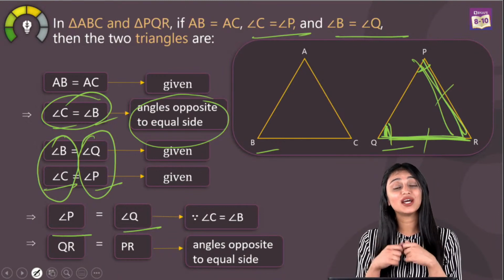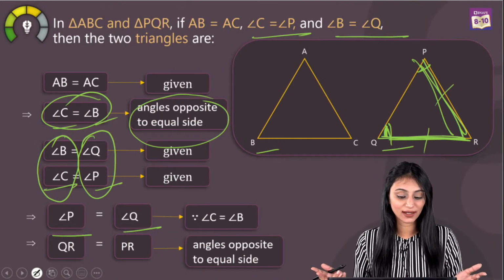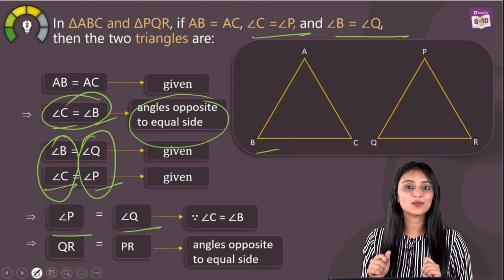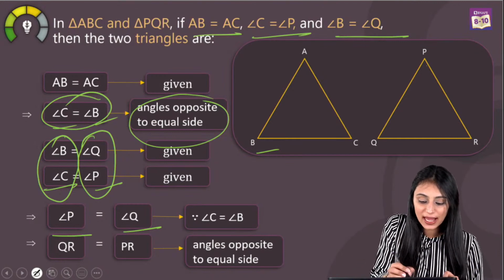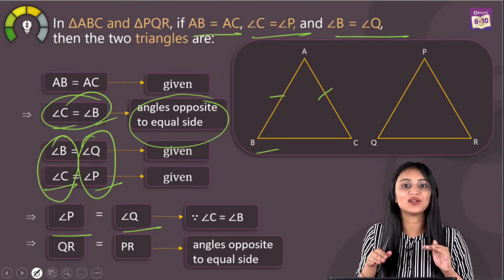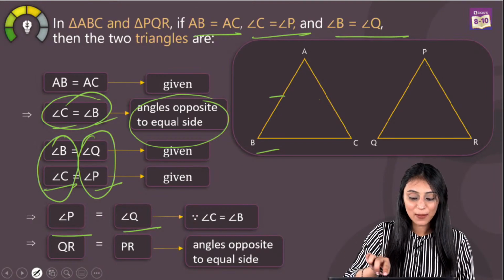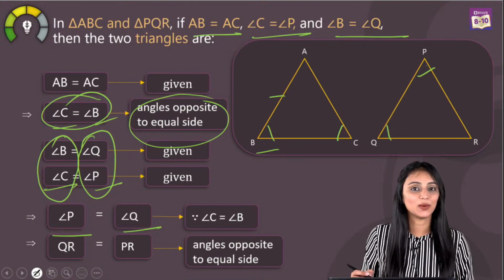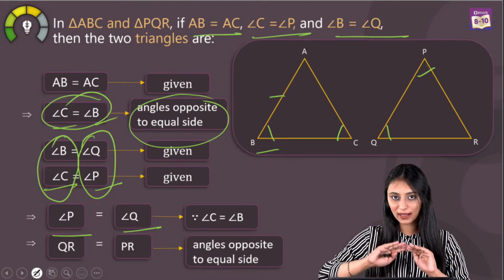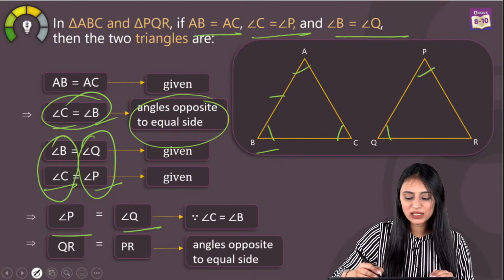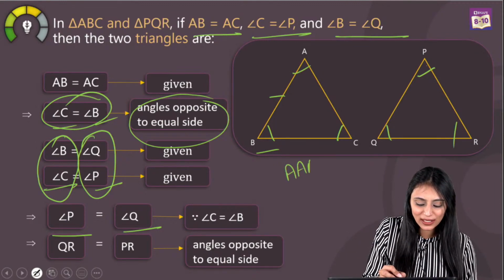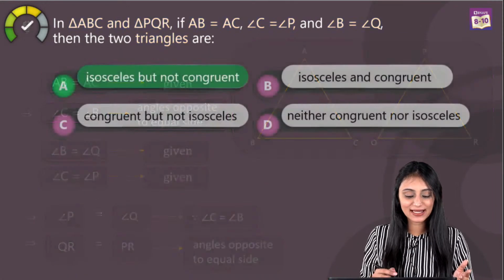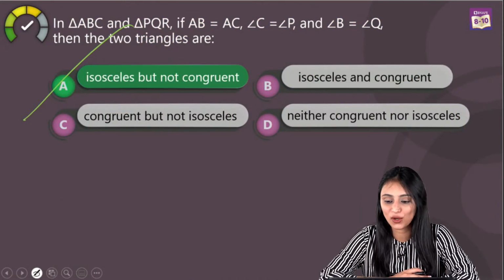Now you need to check if they are congruent also. How will you check that? For congruency, their corresponding parts should be equal, but what we can see here is that all the parts are not equal, because AB is equal to AC. This is from the same triangle, right? Not from different triangles. But they have got these angles, this angle C and angle P is equal, this angle B and angle Q is equal. So if two angles of one triangle are equal to the two angles of the other one, obviously third angle will also be equal, but AAA is not a congruency criteria, right? So we cannot prove them congruent in that case. I can say that they are isosceles but not congruent.